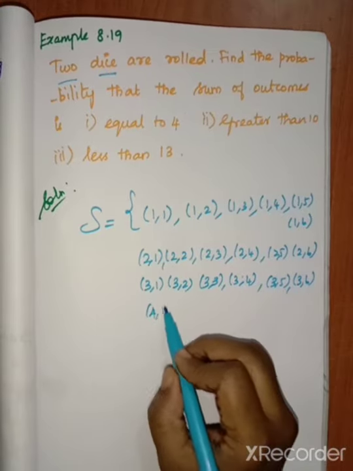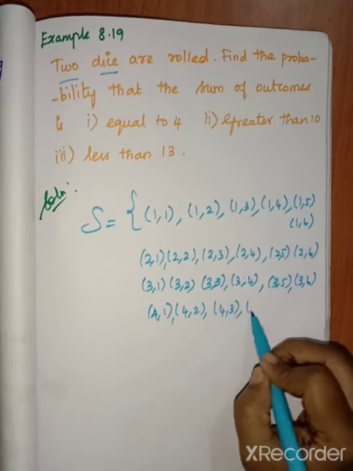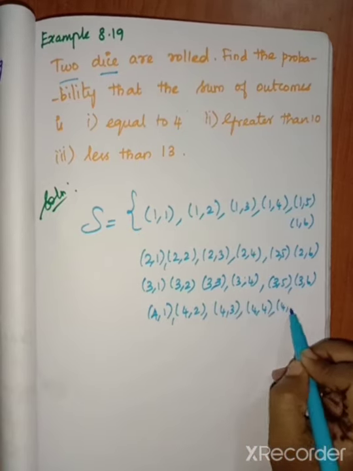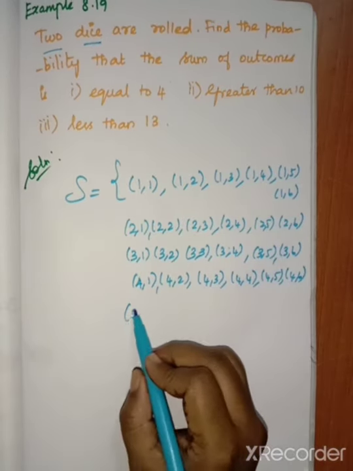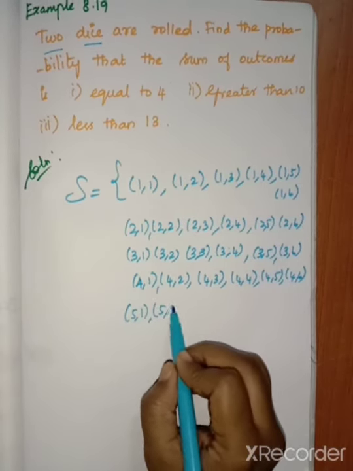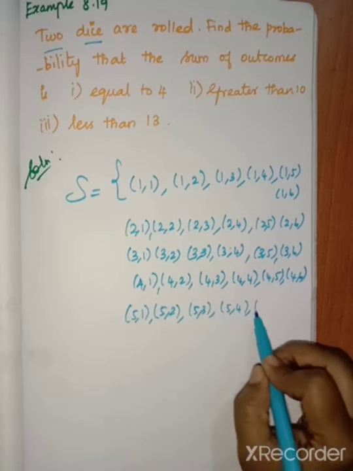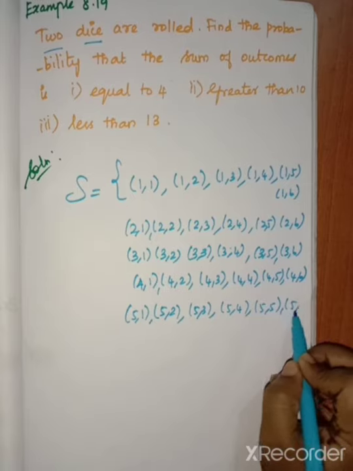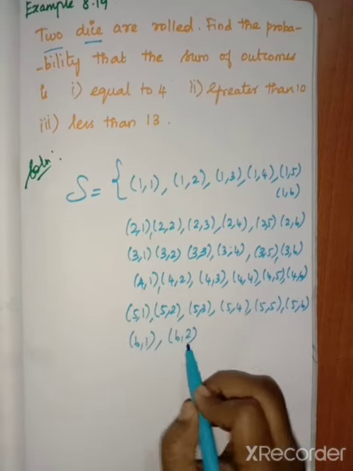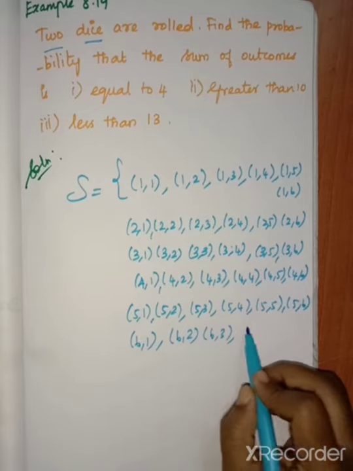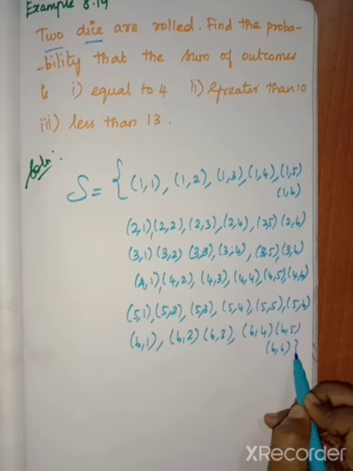Then 4 comma 1 up to 4 comma 6. Then 5 comma 1 up to 5 comma 6. Then 6 comma 1 up to 6 comma 6.